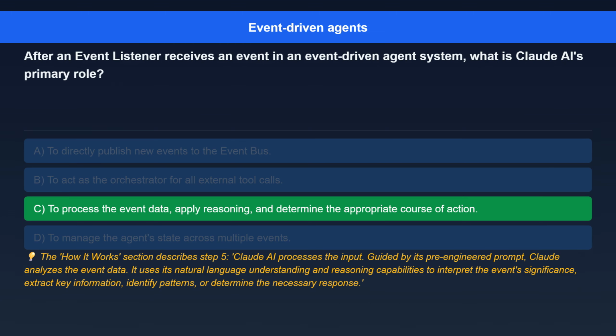The correct answer is to process the event data, apply reasoning, and determine the appropriate course of action. Here's the explanation. The How It Works section describes Step 5. Claude AI processes the input. Guided by its pre-engineered prompt, Claude analyzes the event data. It uses its natural language understanding and reasoning capabilities to interpret the event's significance, extract key information, identify patterns, or determine the necessary response.